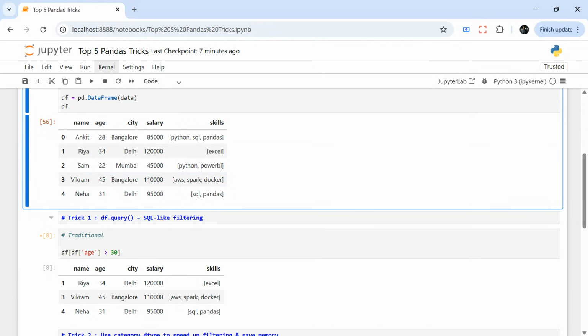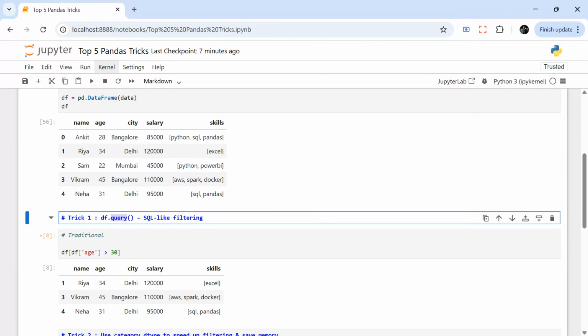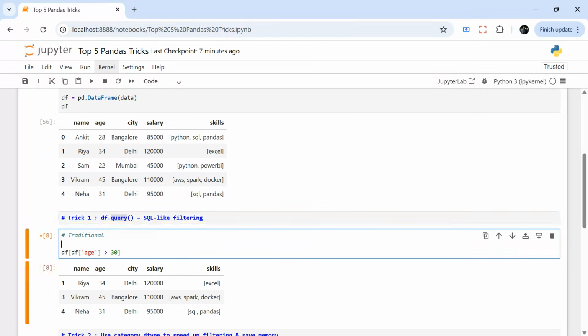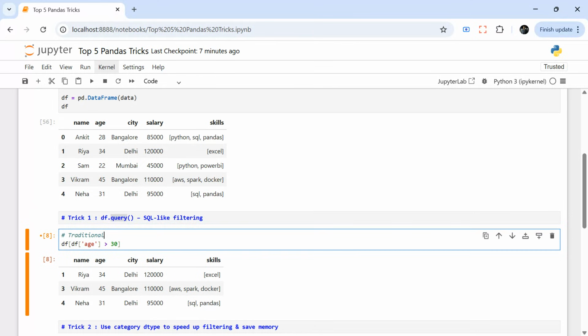So the first trick is the df.query function, right? Traditionally, when I need to filter anything in a data frame, I have to do something like this: df, and then pass the condition. So let's say I want all the employees whose age is greater than 30. I'll pass this condition and I will get it, right? Now, if I want to pass multiple conditions, I can use the ampersand and pass multiple conditions.